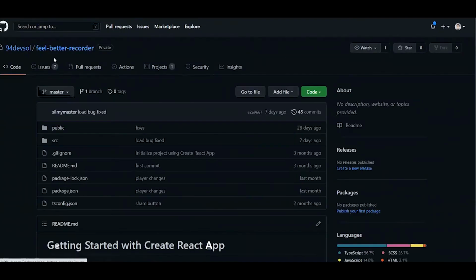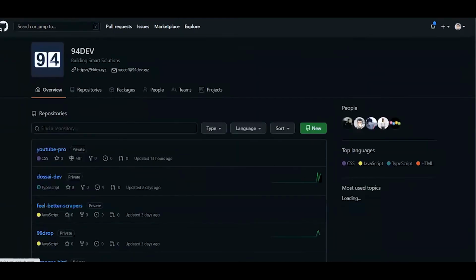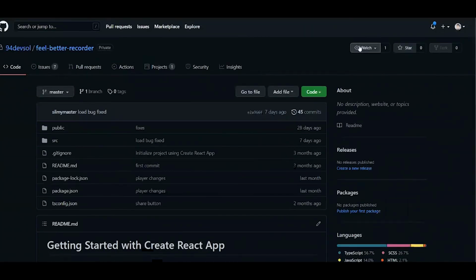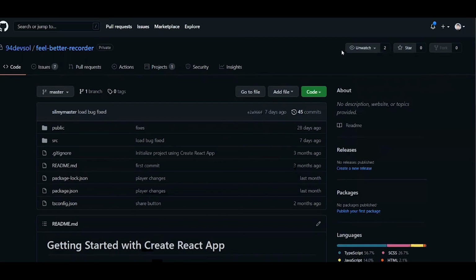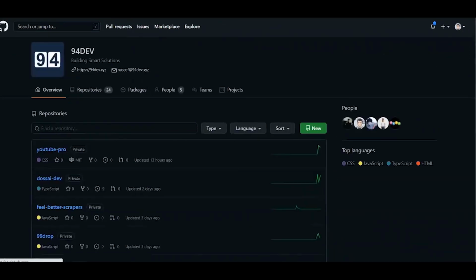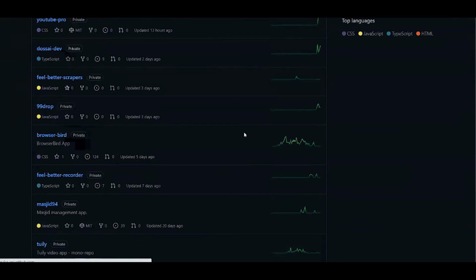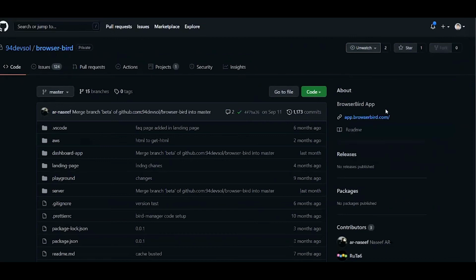Guys, one more thing. If you have access to all the repositories of 94 dev, right? Because we are working on different projects, I will suggest you to watch the projects and what is going on within the project. You can do something like this. See, if you click on the 94 dev, you can see all the projects, right? I will suggest you to click on a project and just watch it, because you are a member of the team, right?